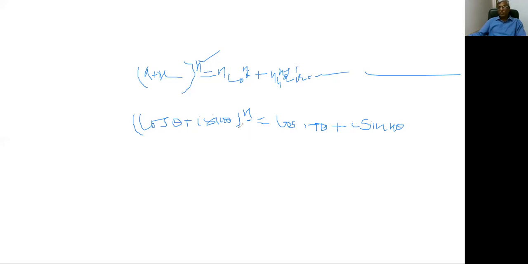So learners, you can see here that this is De Moivre's theorem.